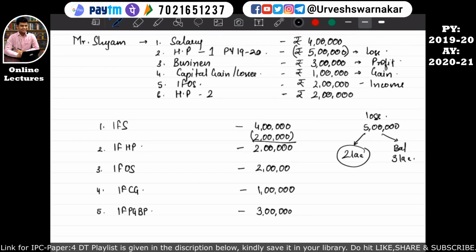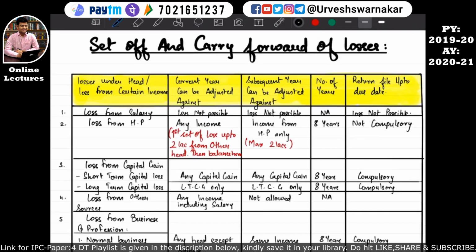This loss of house property will reduce. Less loss from house property 1. Okay, so maximum 2 lakh we have reduced. So the balance income from salary is rupees 2 lakhs. I hope this is quite clear. So let's come back to the notes. So we have completed this part.